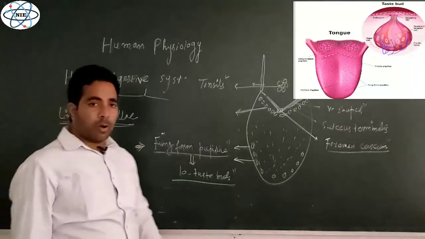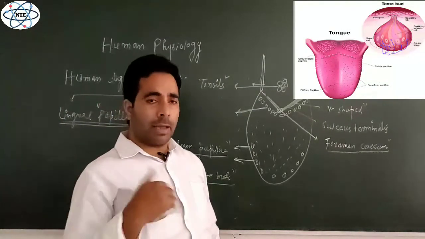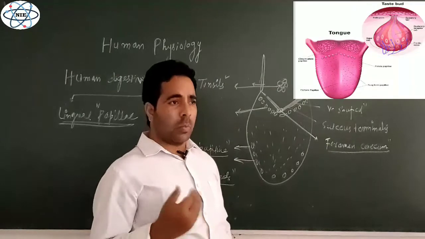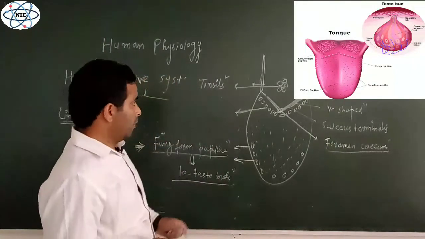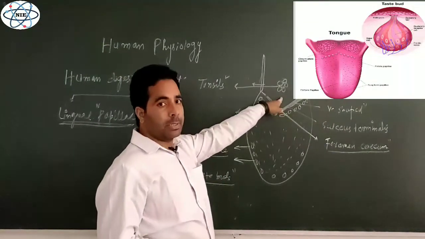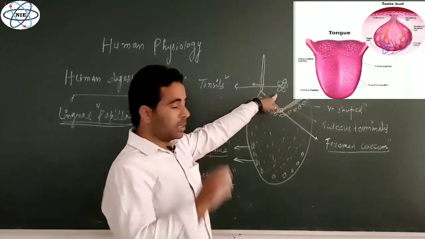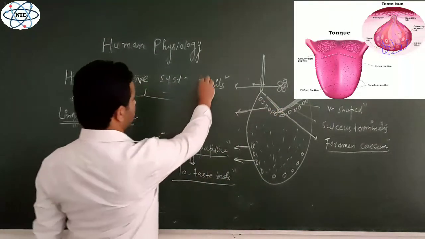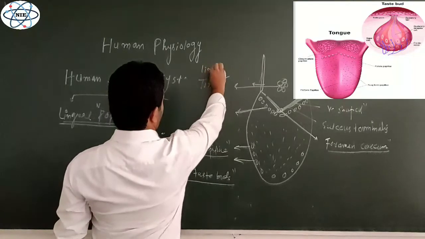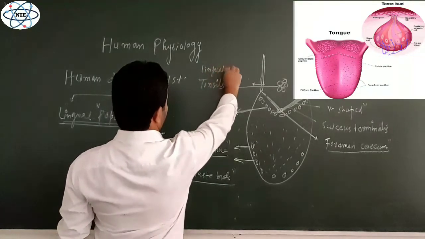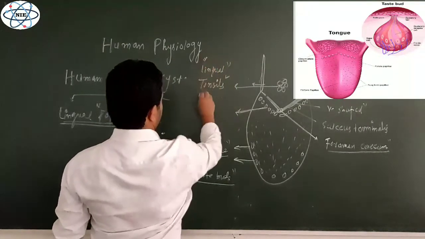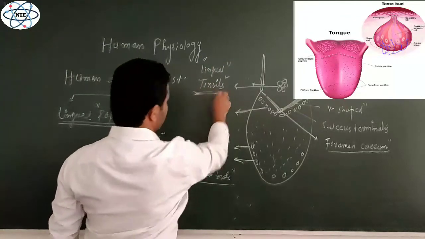There are various types of tonsils. So far as the buccal cavity and the pharynx are concerned, various types of tonsils are there, but these are the tonsils on the posterior surface of the tongue. You can say these are lingual tonsils. And what do we mean by tonsils?